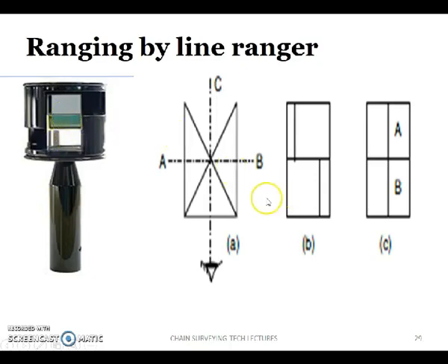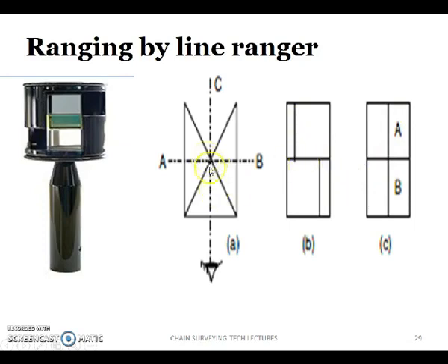Suppose you want to range these 2 points. You have to place the line ranger at point C and see through it. If the line ranger is at the exact point on the line AB, the two ranging rods at point A and point B appear like this. Those two ranging rods form a single vertical line. Otherwise, they are far apart like this. They are separated like this.